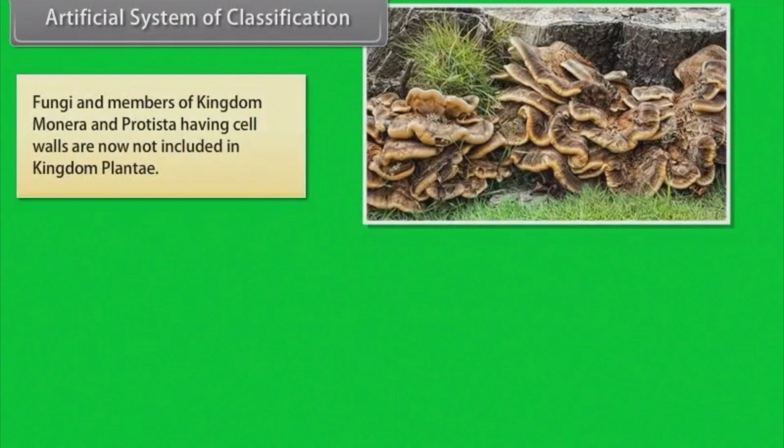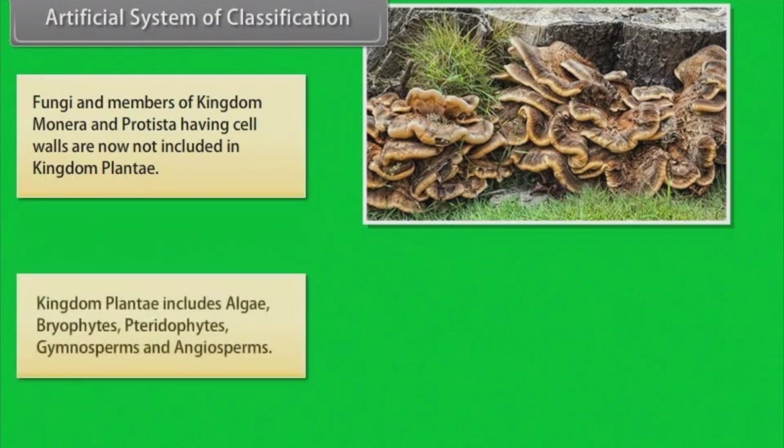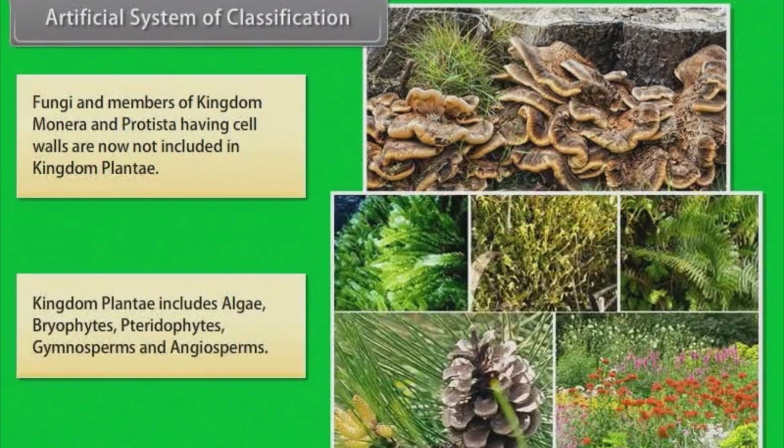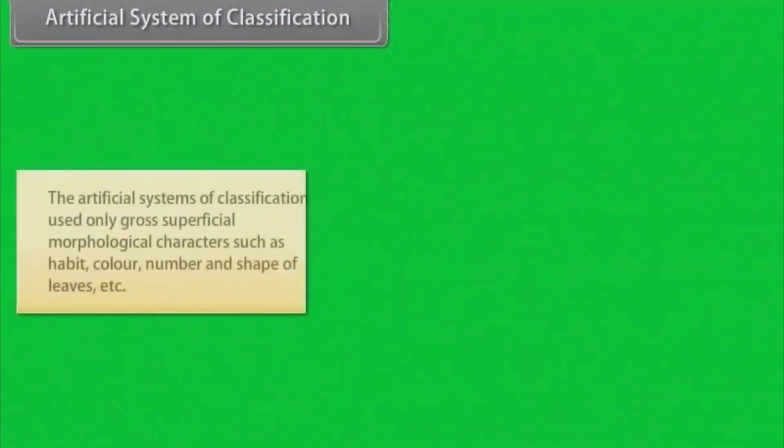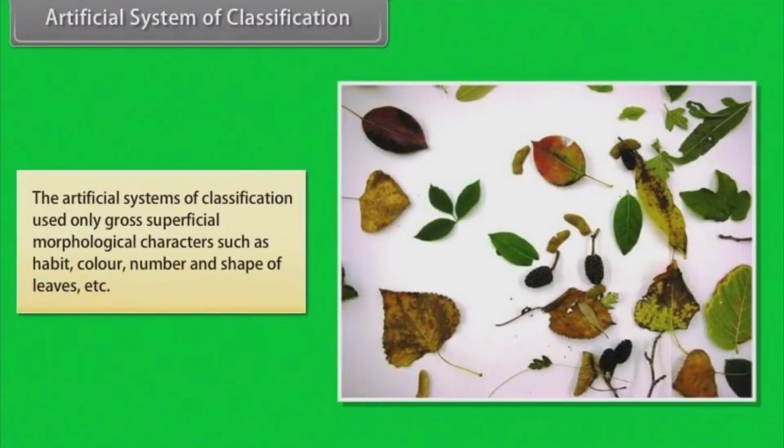Fungi and members of kingdom Monera and Protista having cell walls are now not included in kingdom Plantae. Kingdom Plantae includes algae, bryophytes, pteridophytes, gymnosperms and angiosperms. The artificial systems of classification used only gross superficial morphological characters such as habit, color, number, and shape of leaves, etc.